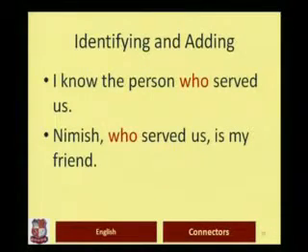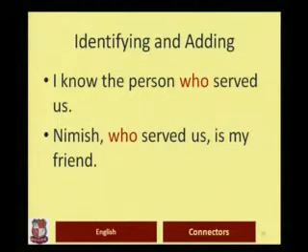But in the second sentence, it is the adding use, that is, non-defining use. Nimish is not defined. Nimish, who is the subject here in the sentence, is not defined by what follows after who. Nimish, who served us, is my friend. And you can also notice the use of commas.